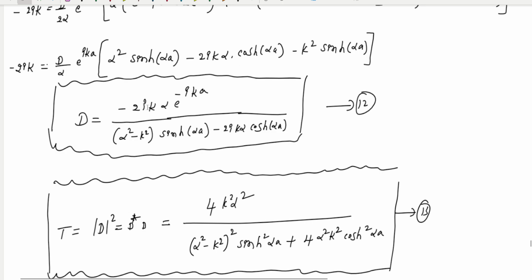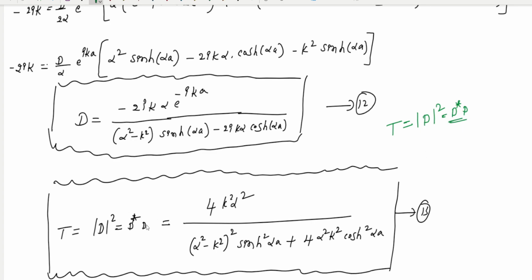D equals minus 2ik alpha e power ik divided by this expression. Here it is important that this transmission coefficient D can be expressed in terms of probability, that is, D modulus square, like psi star psi.